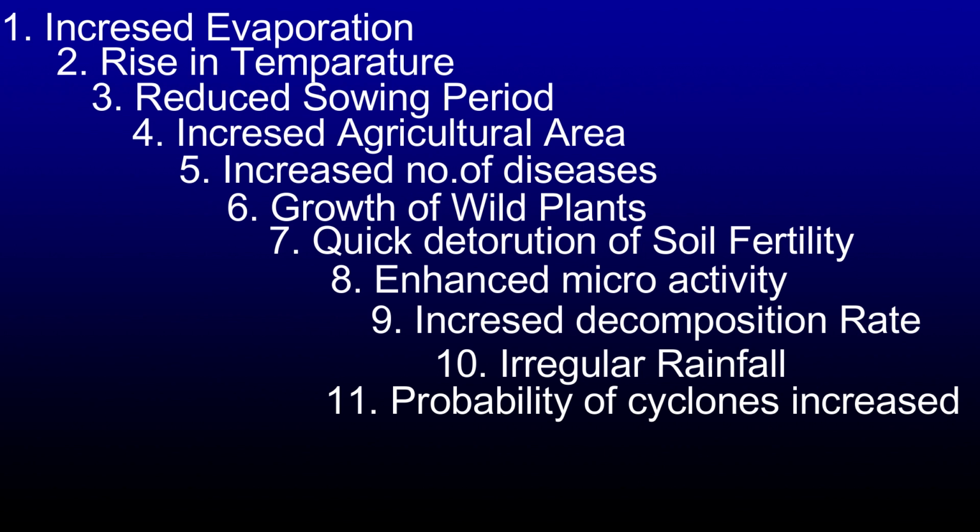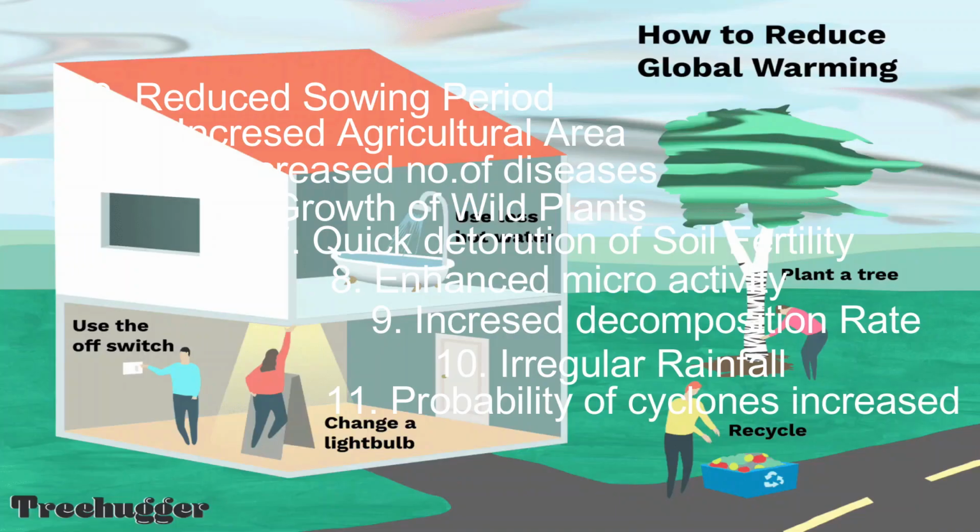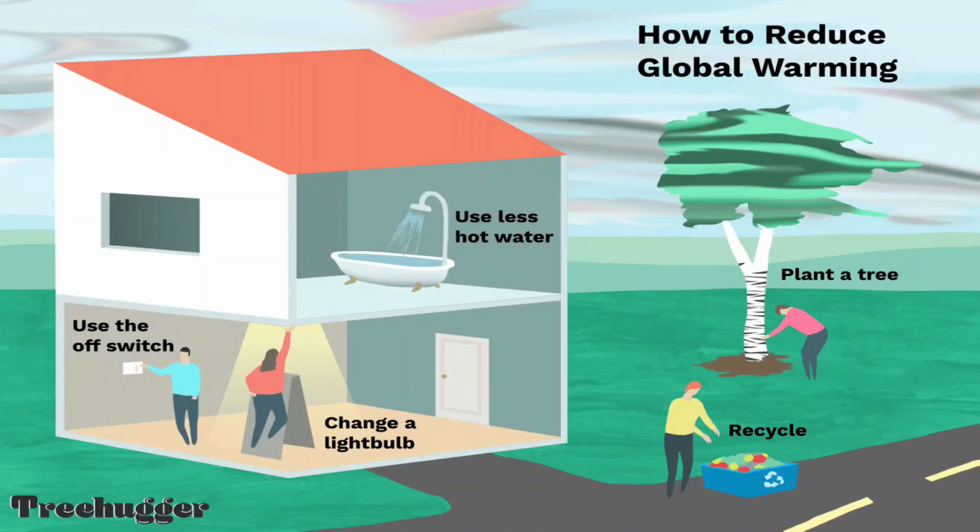Now next, we'll see the remedial measures to reduce global warming. How to reduce global warming? Remedial measures to reduce global warming mean reducing the production of greenhouse gases. Now this is one of the important things. Number 1, when we have to reduce global warming, we should reduce the production of all these greenhouse gases which are induced by industrialization or urbanization.